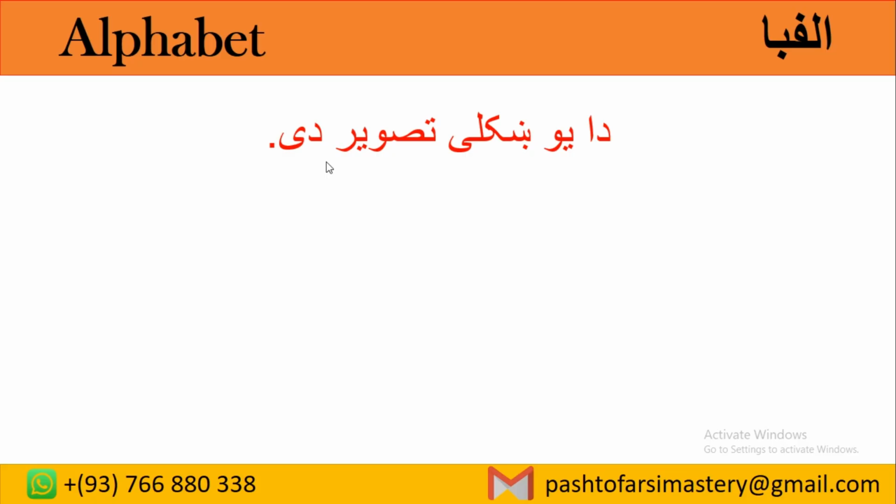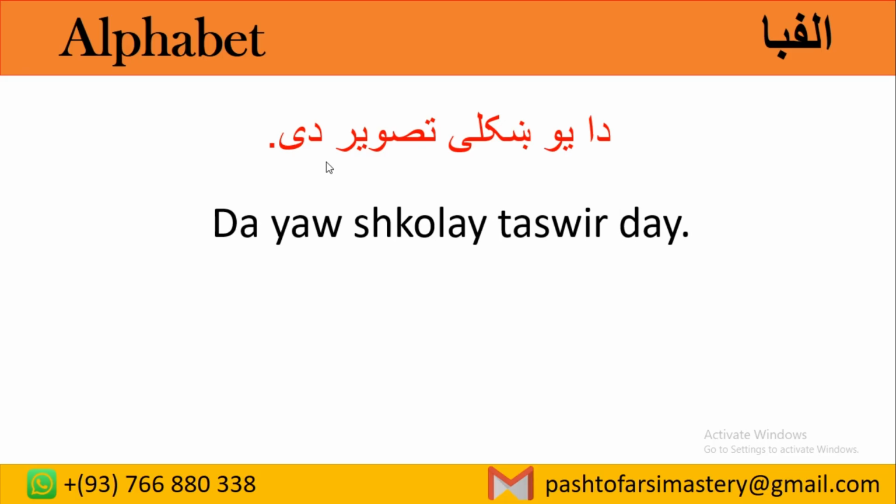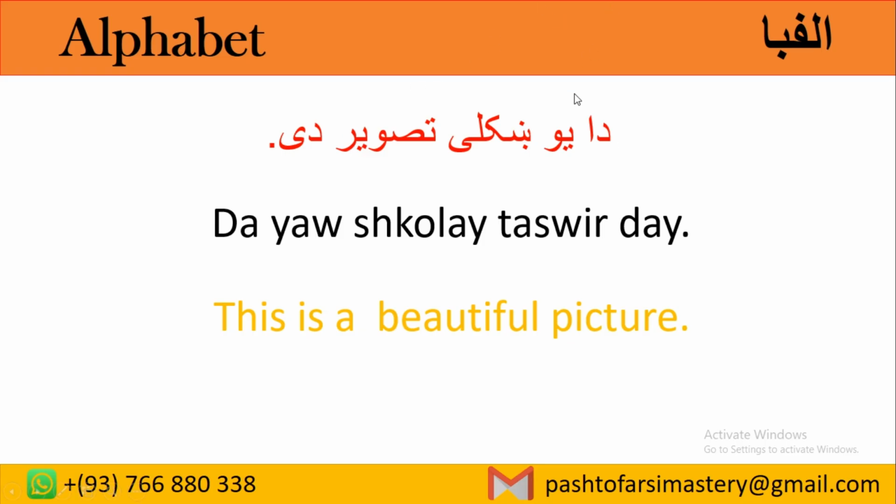We have دا یو ښکلی تصویر دی. It means this is a beautiful picture. دا means this. یو ښکلی, a beautiful. تصویر, picture. This یو means a or an. In Pashto we say yav. It means one, but in this case it means a or an. دا یو ښکلی تصویر دی. This is a beautiful picture.